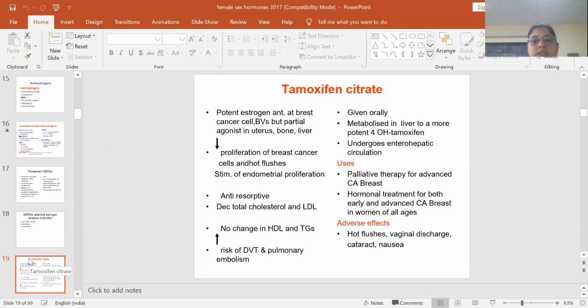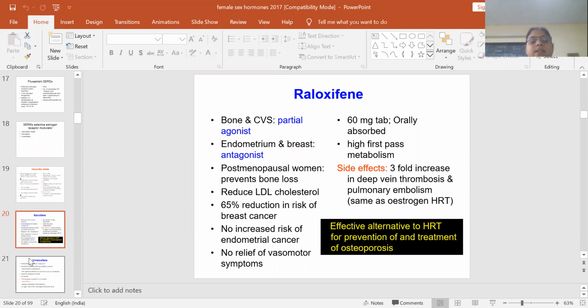This is the SERM, that is selective estrogen receptor modulator, agonist at some sites and antagonist at other sites of the estrogen. Raloxifene is a partial agonist, so it will be helpful in osteoporosis, and in the cardiovascular system it will improve the lipid profile. At endometrium and breast it is an antagonist, so it is protective against estrogen receptor breast cancer and endometrial cancer. Its side effect is that it is an agonist at the blood, so it can cause venous thrombosis and pulmonary embolism.